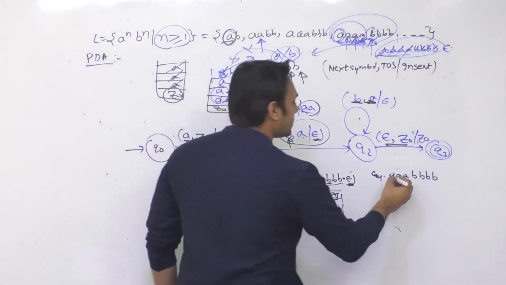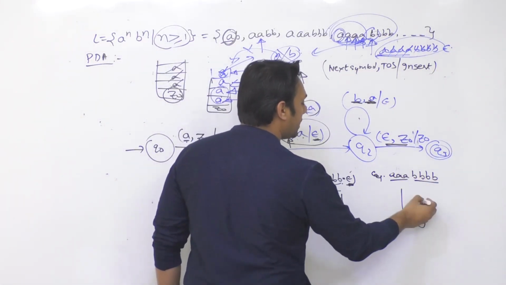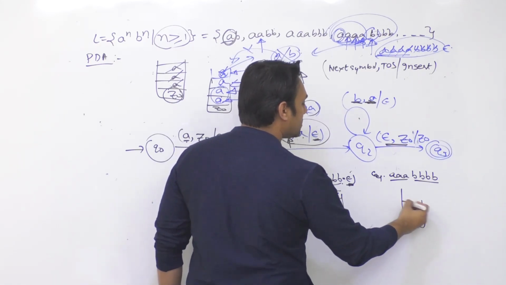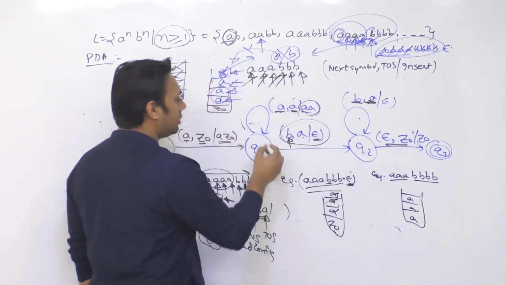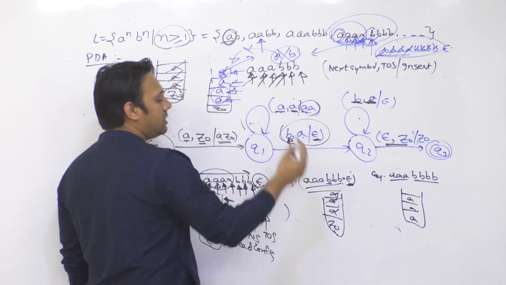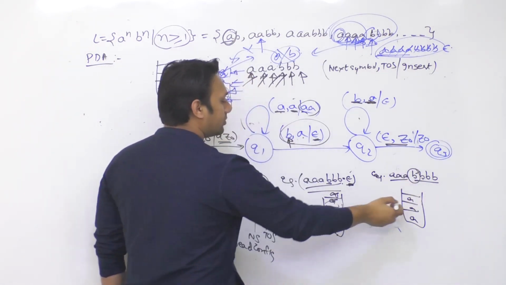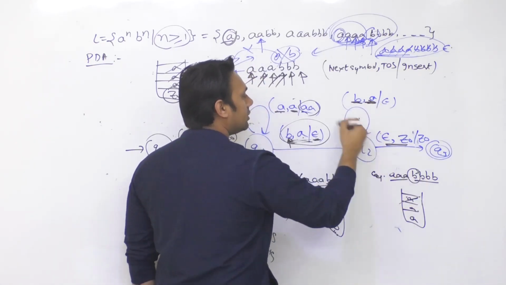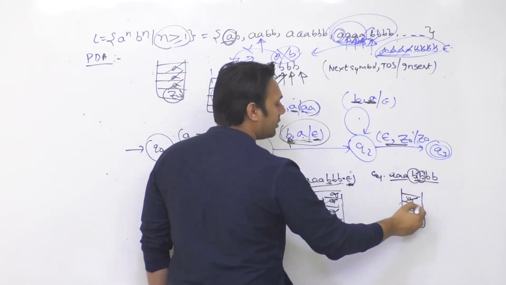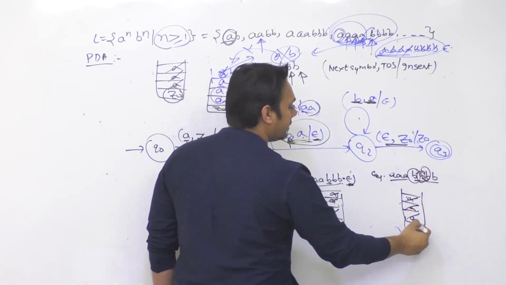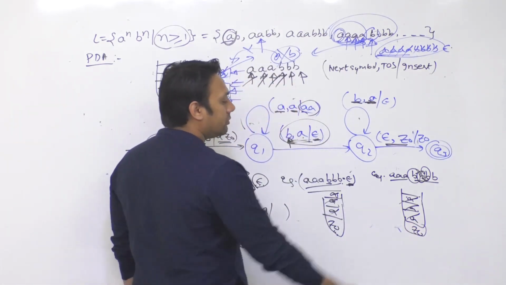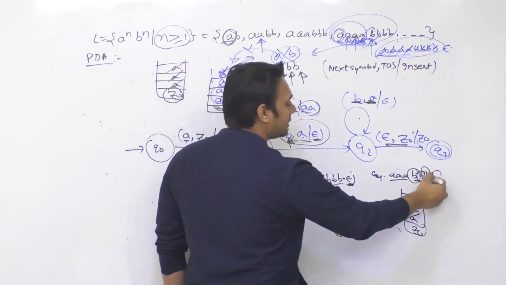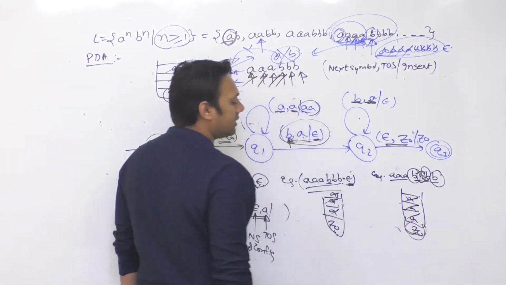But what will happen in the third case? In the beginning, I'm going to insert all these A's, so all these A's will be inserted using this loop. As soon as I get a B, the top of the stack is containing A, then I'm going to remove them. Again, repeatedly do the same. Second B, remove it. Third B, remove it, right? After removing them, the next symbol is B and the top of the stack is having Z naught.